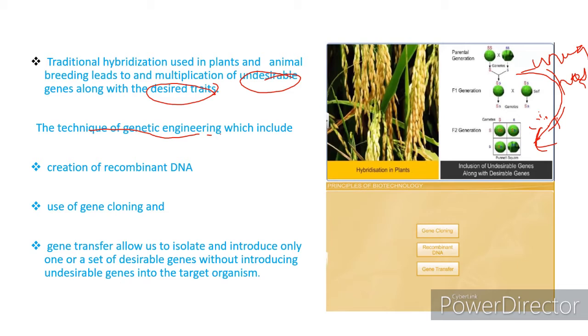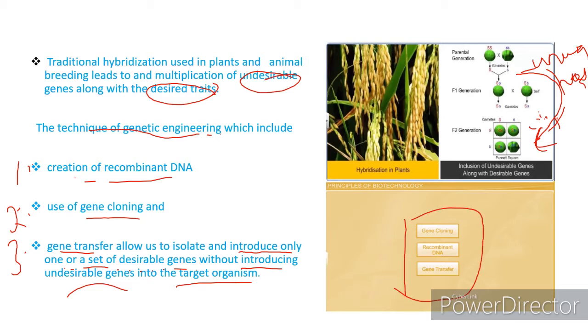And this includes 3 steps. First one is creation of recombinant DNA. Second one is gene cloning. And third one is gene transfer. Gene transfer allows us to isolate and introduce only one or a set of desirable genes without introducing undesirable genes into the target organism. Thus, the technique of genetic engineering contains 3 steps: recombinant DNA, gene cloning and gene transfer.